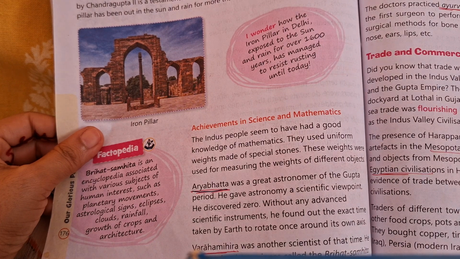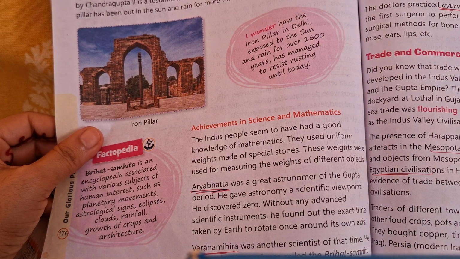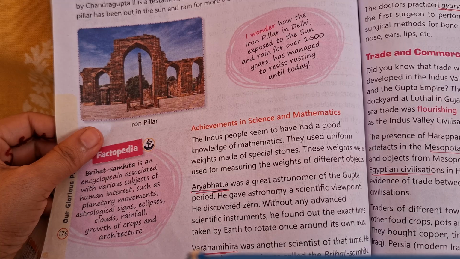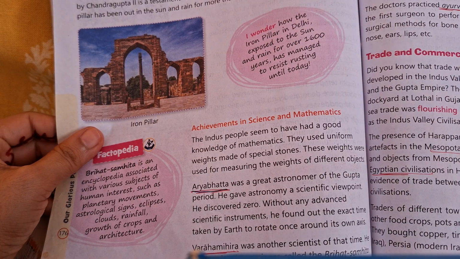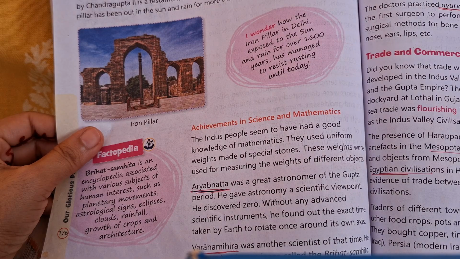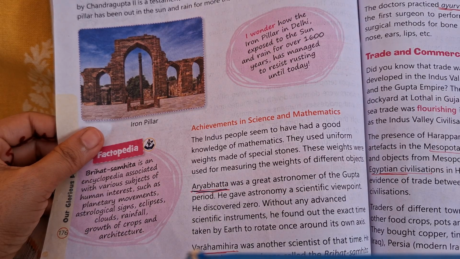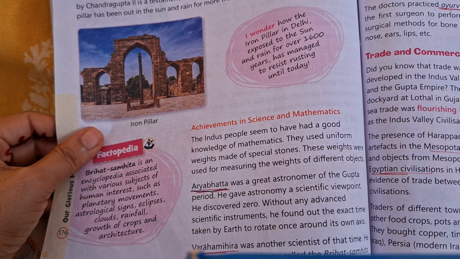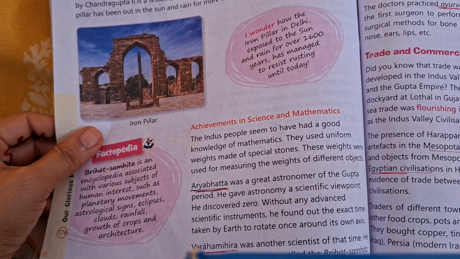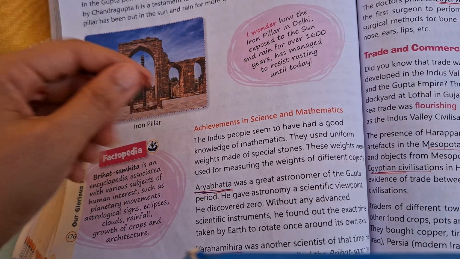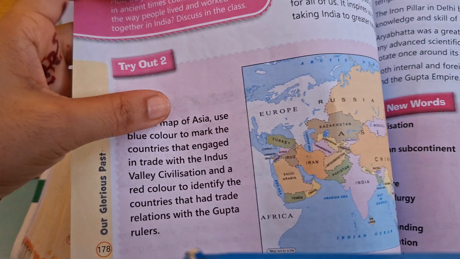Takshila was a university especially for medicine. Number two, surgeons performed surgeries like eye surgery. The concept of hospitals was there. Then you can write about Shushruta, the first surgeon to perform plastic surgery. So all these three points you can write.